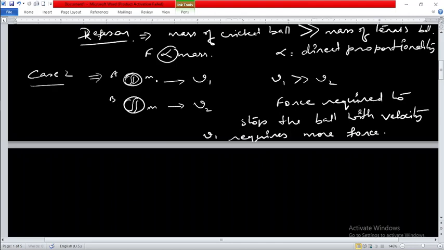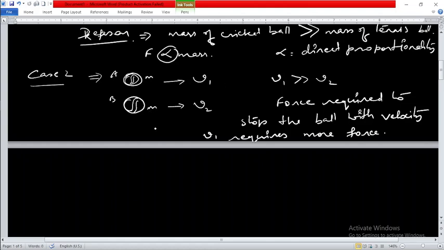In case A, velocity is v1. In case B, velocity is v2, and v1 is greater than v2. In such a case, the force required to stop ball A is larger than for ball B.